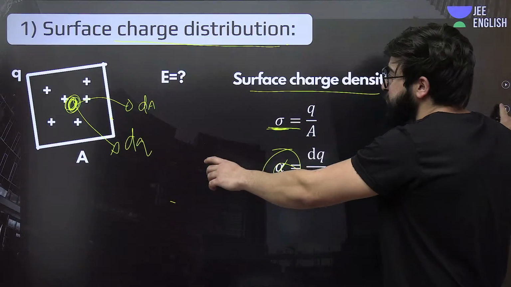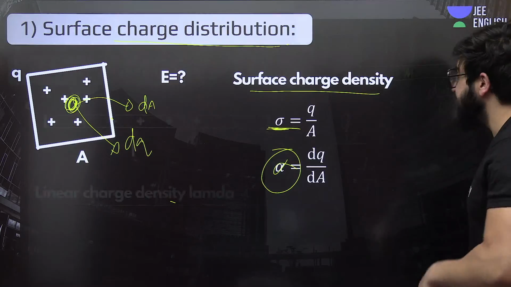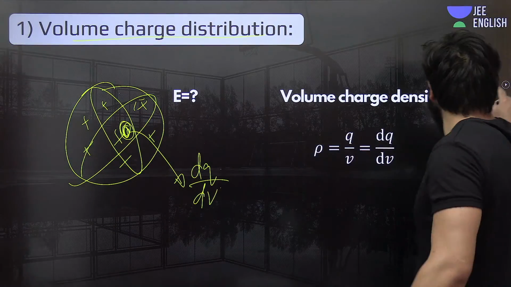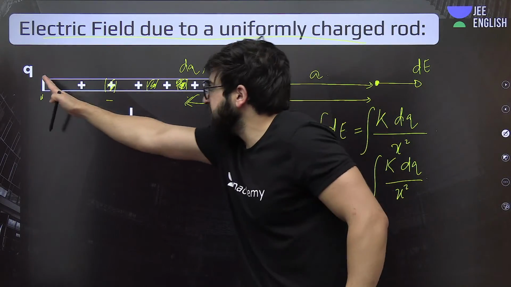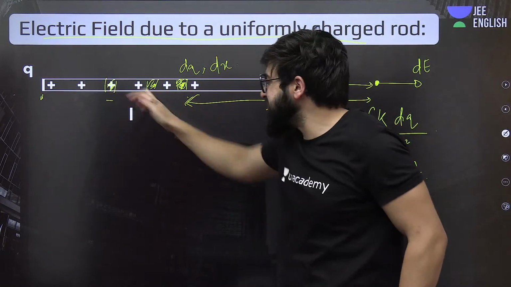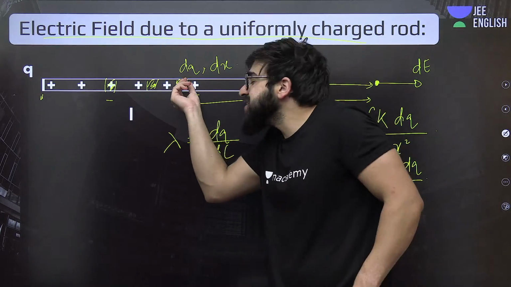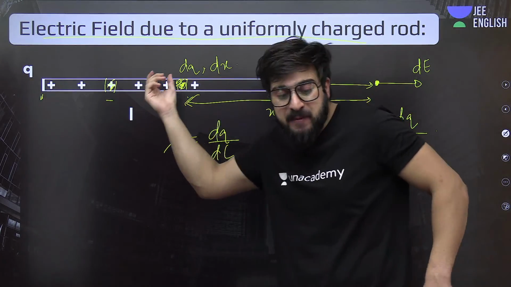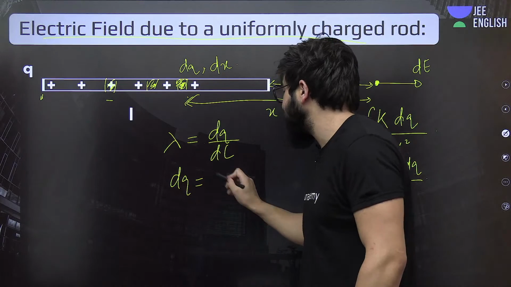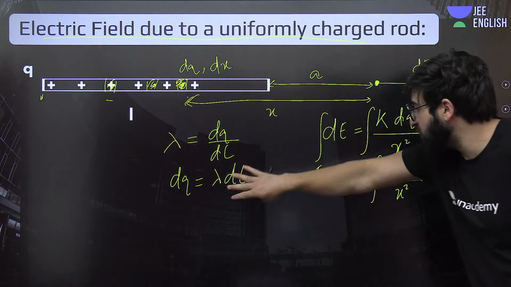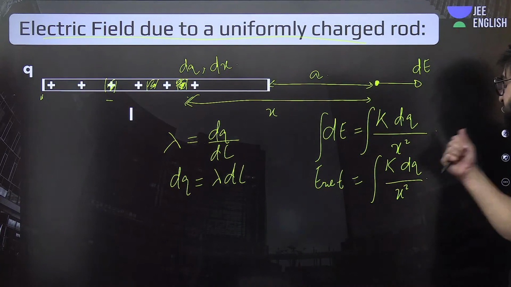We'll use the concept of linear charge distribution. This linear charge density is lambda. This concept will help us to solve this problem. If this is a charged rod over here, how much will be the lambda? That is nothing but dq upon dl. On this unit length, how much charge is present? You will simply say that is nothing but dq. Can we find the value of dq over here? You will simply say that is nothing but lambda dl. Now put this over here. Can we do it? Yes, 100% we can do it like that.